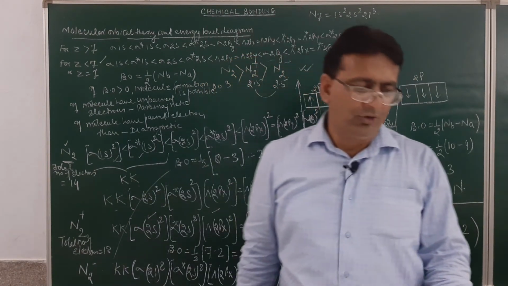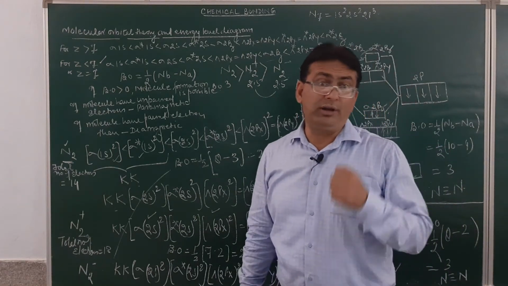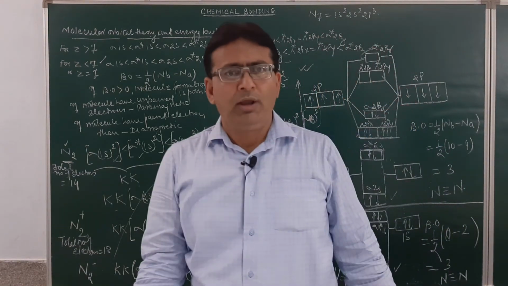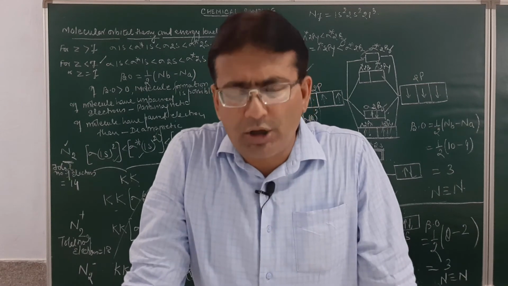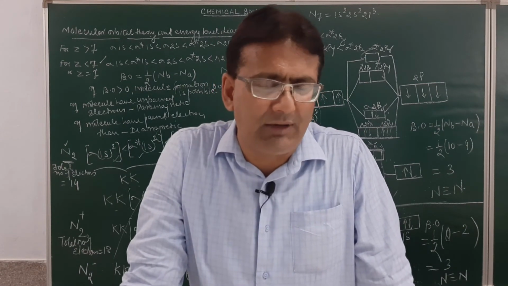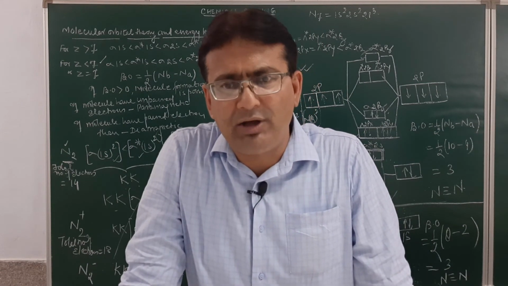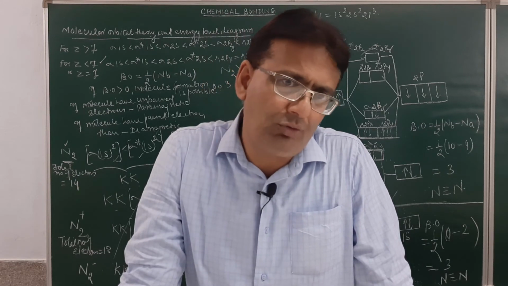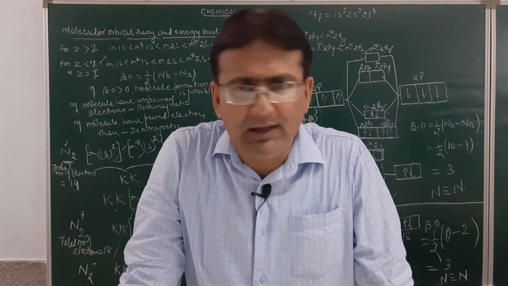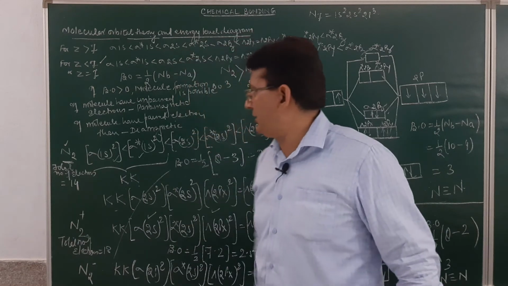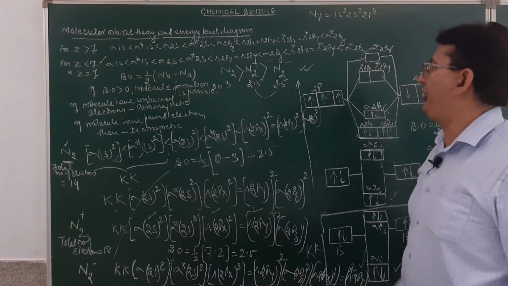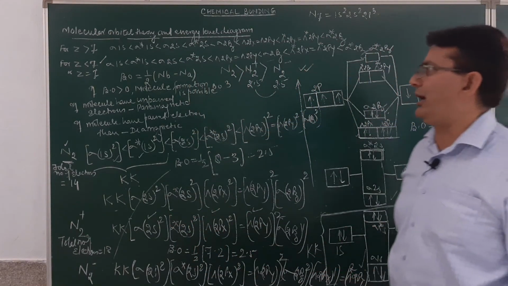Am I clear? So I again repeat, if the electron is in the anti-bonding molecular orbital, it experiences more repulsion, due to which its stability will decrease and it will have relatively higher energy than N2 positive. Am I clear? So this is how the molecular orbital configuration and the energy level diagram for the nitrogen molecule is made.